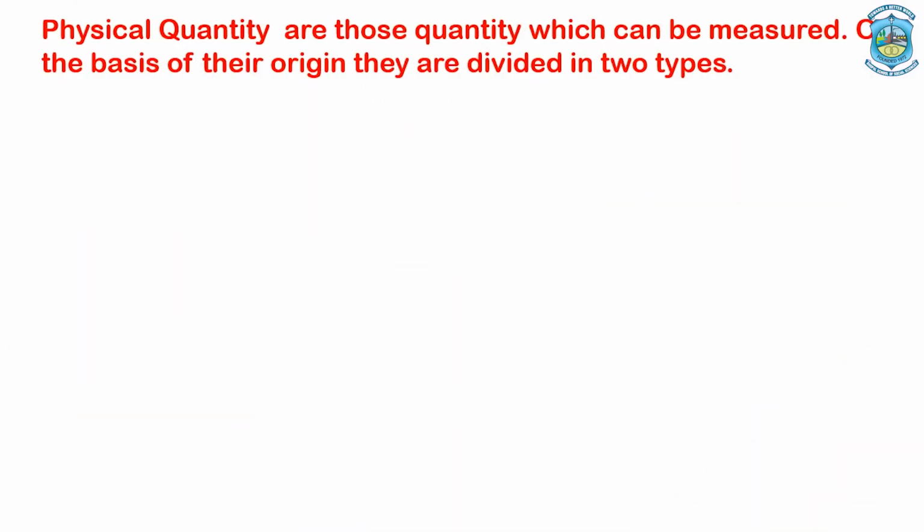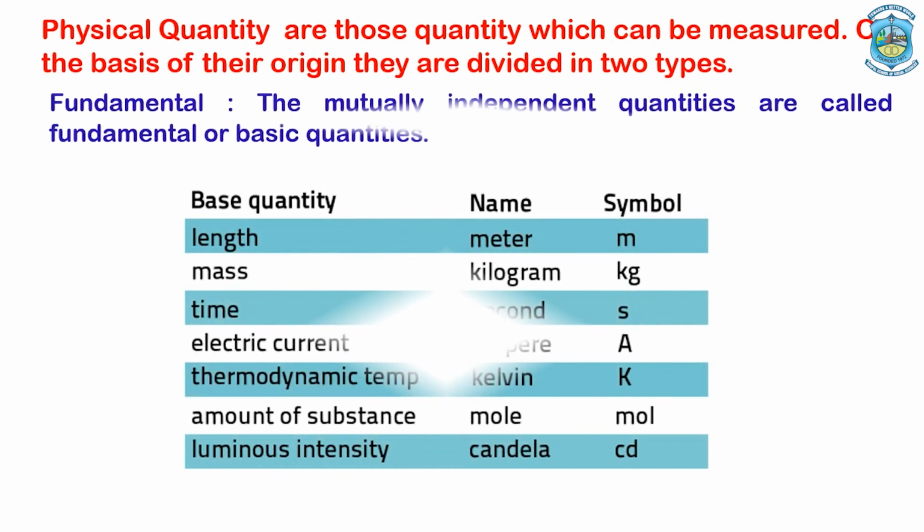Before actually talking about the concept of vector, let's have a small discussion on the physical quantities. Physical quantities are all those quantities on the basis of which we can explain the laws of physics, or the quantities which can be measured directly or indirectly. On the basis of their origin, the physical quantities are divided into two categories. Number one is fundamental physical quantities, those physical quantities which are mutually independent. They are known as fundamental physical quantities.